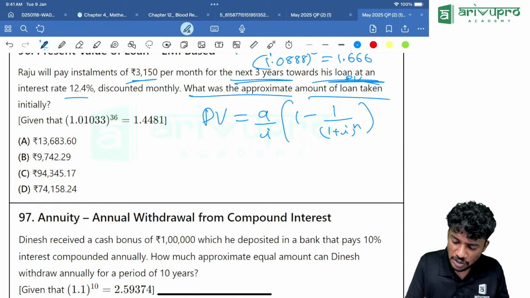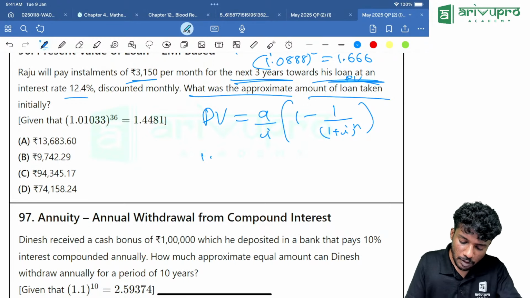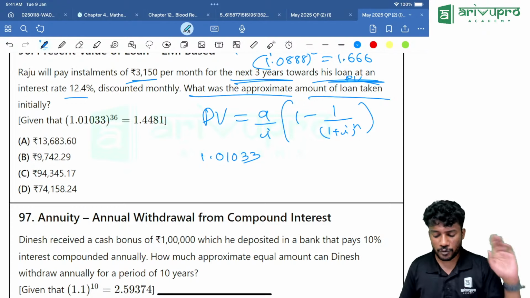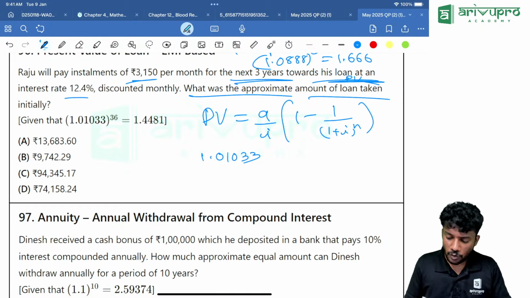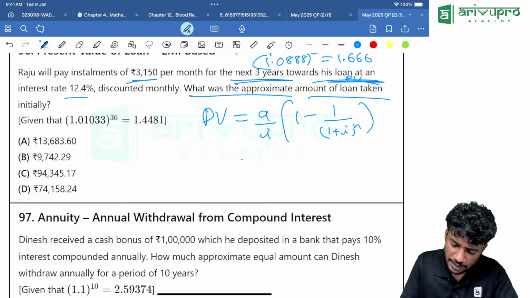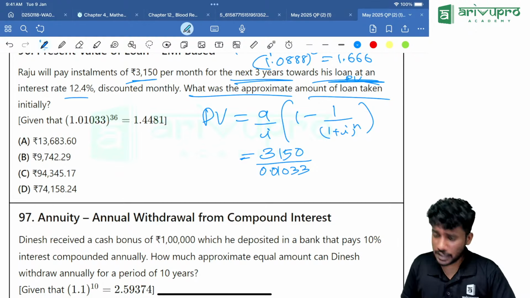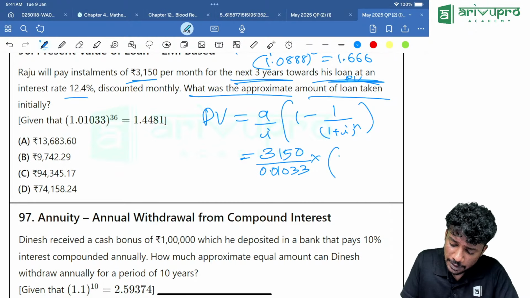Now I am trying the GT method, that is 1.01033. Everyone type that on your calculator, or you can substitute it, that is also fine. A is 3150 divided by I, which is 0.01033. Then the entire thing multiplied with 1 minus 1 divided by 1.4481.